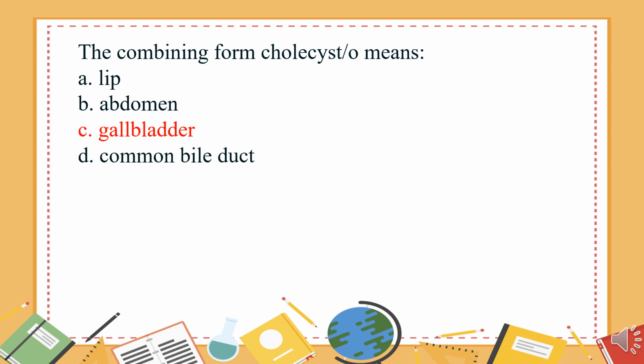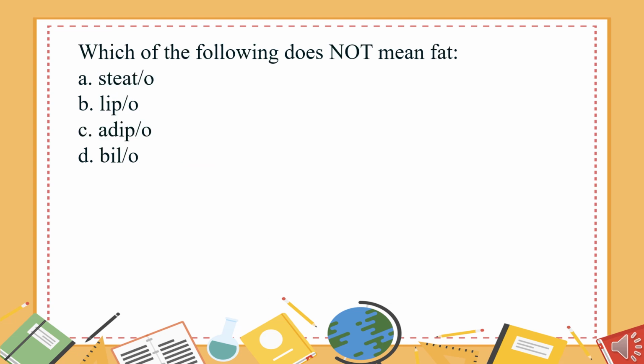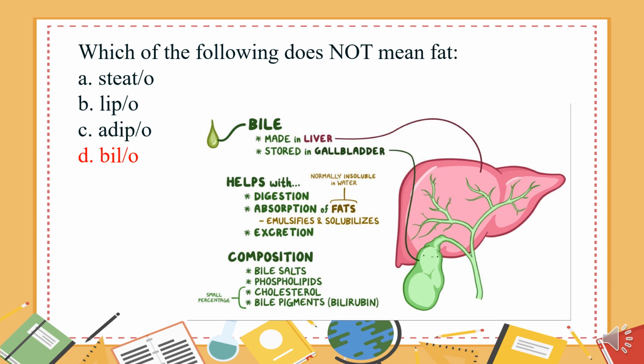Gallbladder. Which of the following does not mean fat? A. Stato. B. Lipo. C. Adipo. D. Bilo. The answer is D. Bilo means bile. Bile is not fat. It's a substance released by the liver that helps break up fat.